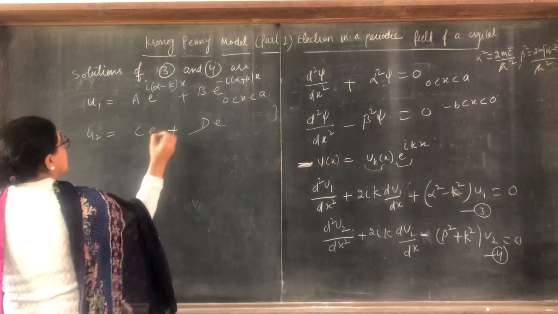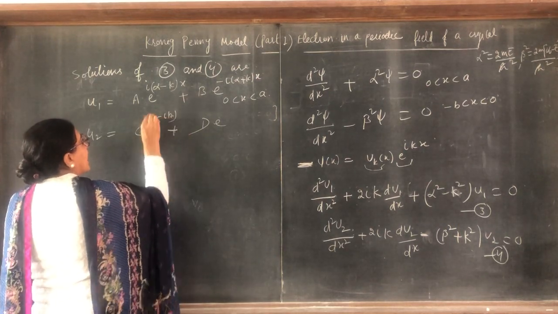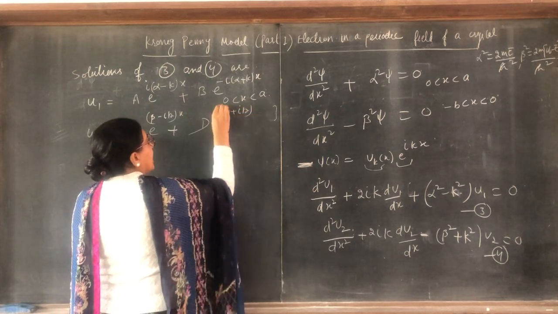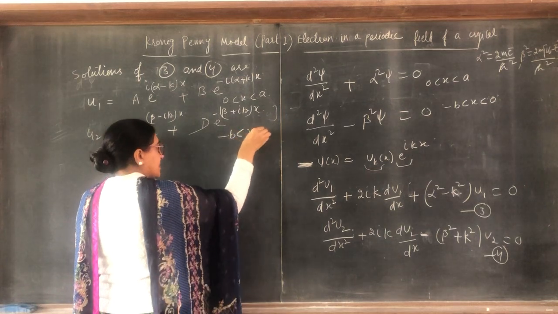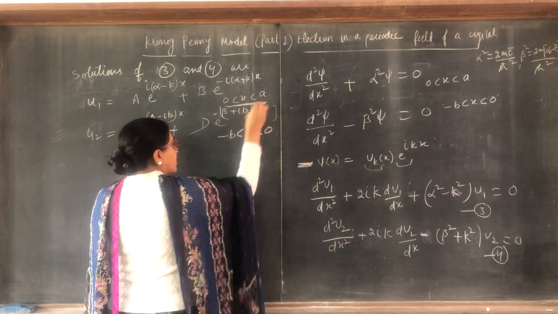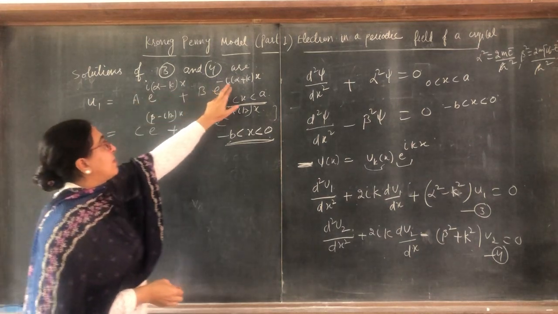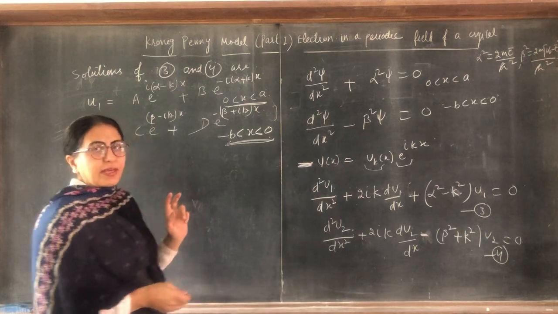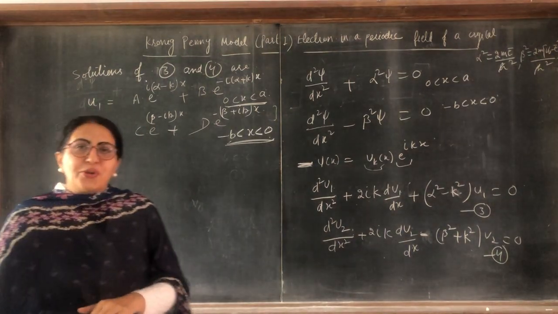The solution for this is e raised to power (beta minus ik)x and (beta plus ik)x with a minus sign, for the region minus b to 0. So write the difference: alpha minus k, alpha plus k, beta minus ik, beta plus ik. Okay?